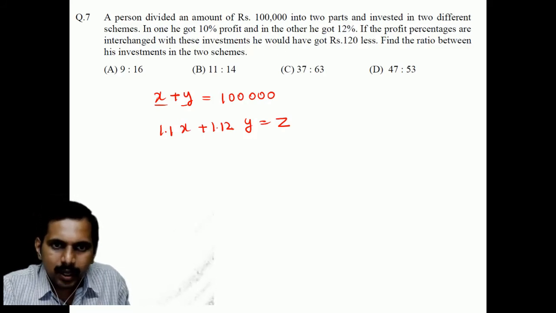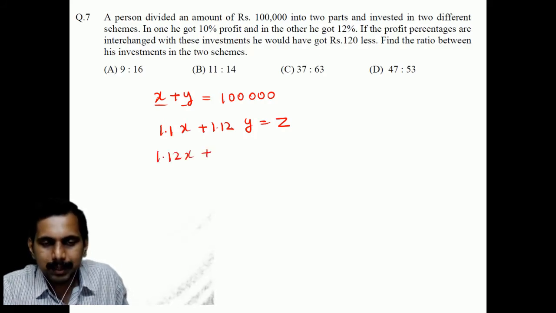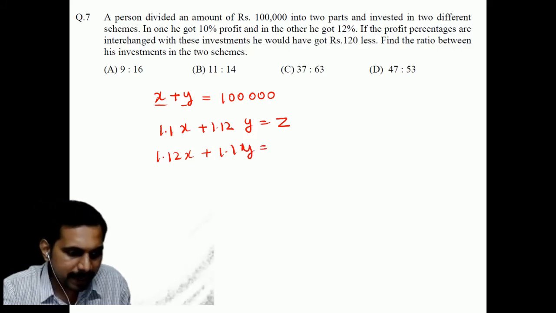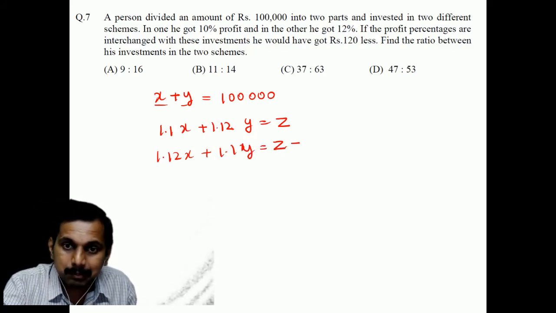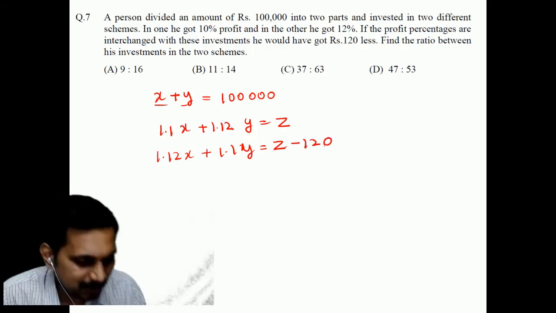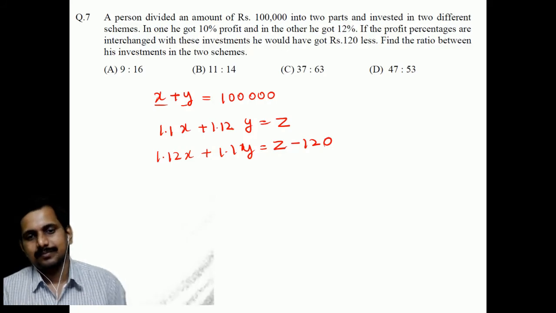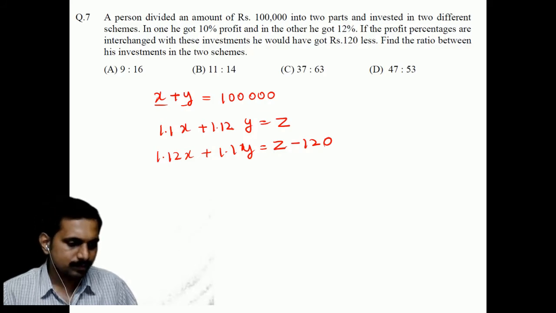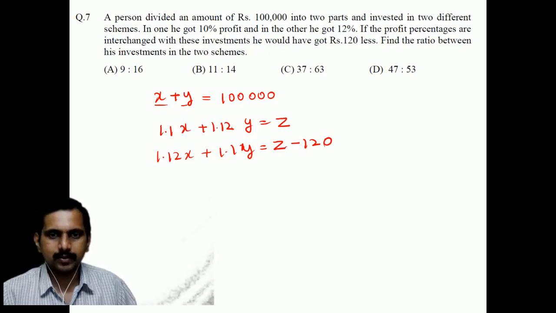On the other side, had this been interchanged, then it would be 1.12 x plus 1.1 y equal to z minus 120. Now it is about solving these two equations. That's it. Two equations, two unknowns, correct? You can solve it. One unknown gets cancelled, students. z gets cancelled.